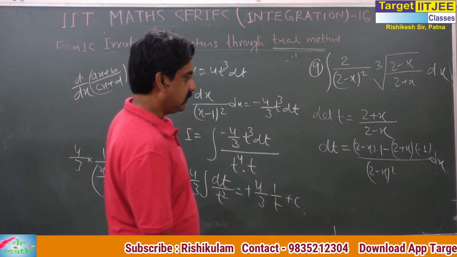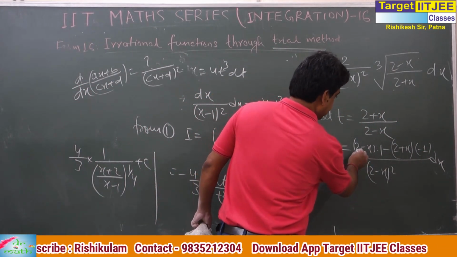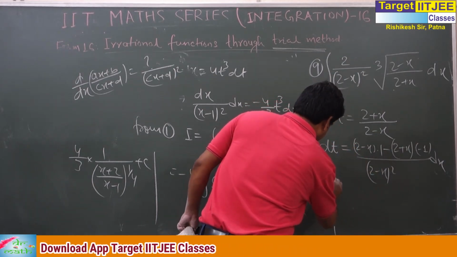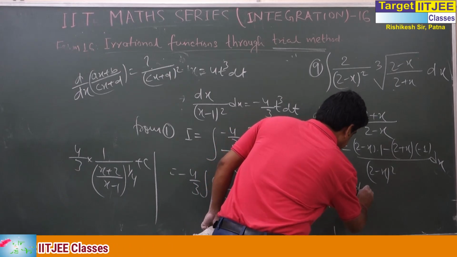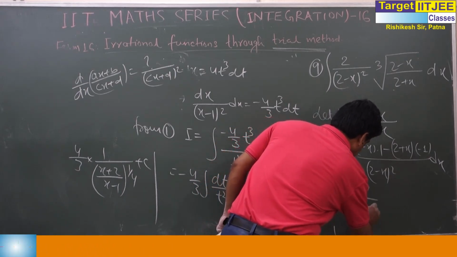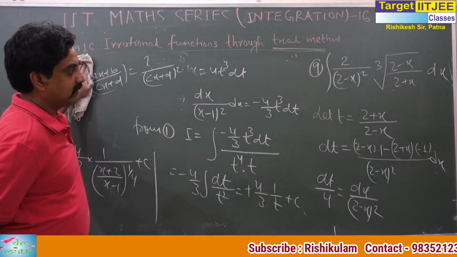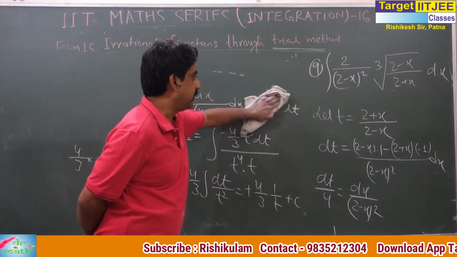See this one. These x cancel, and this is 2 plus 2, 4. So dt by 4 is dx by (2 minus x) square. And what is the integration?